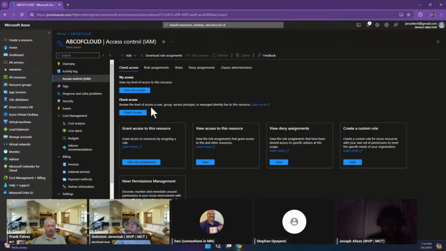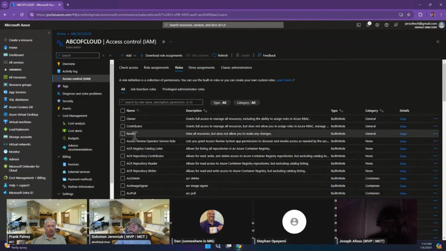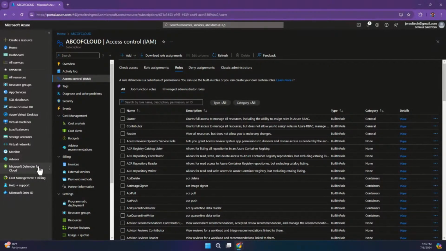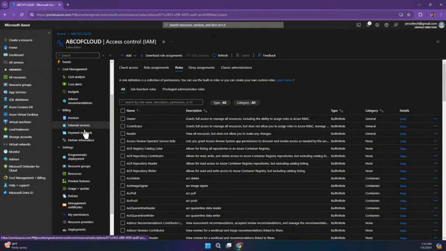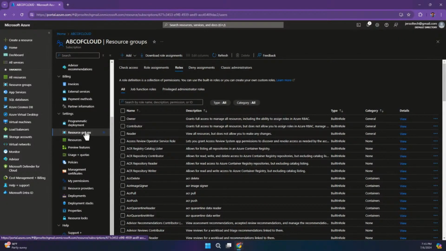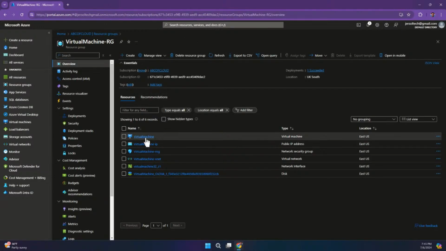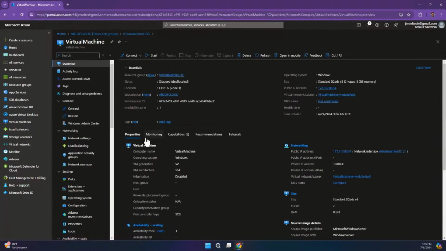So that's why, when we are talking of scope, it is about assigning these roles to a set of resources. For this particular subscription, I explained how we would see the roles by coming to add roles. But if we just click on roles here, you would see we have the contributor role, we have the owner, the reader, and all of that. So what I want us to do real quick is go down to resource group, and then I'm going to look for a resource group. So this is the resource group, and then I will just come down to this virtual machine. So you can see that I actually narrowed down how I want to assign my role.